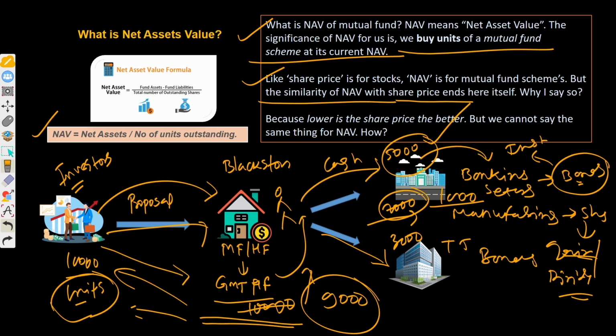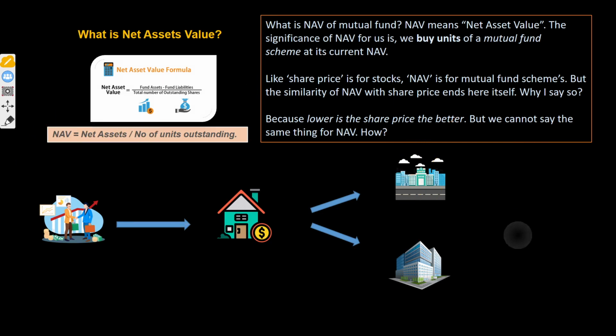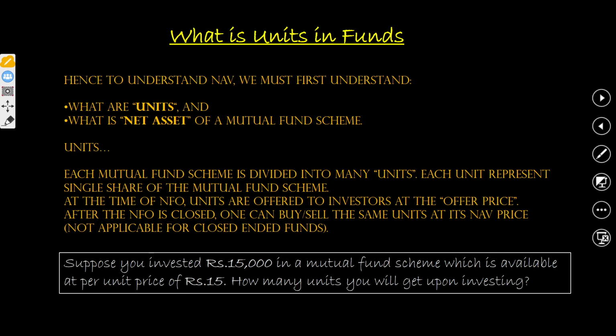If you see the change in the income, that will affect the market, that will affect the fund's net asset value. If you see the expenses go up, that will create an impact on the net asset value of the fund. So expenses, income, and gains and losses directly represent the fund's exposure, so that will directly impact the net asset value of the fund. All right, so I'll take you ahead.